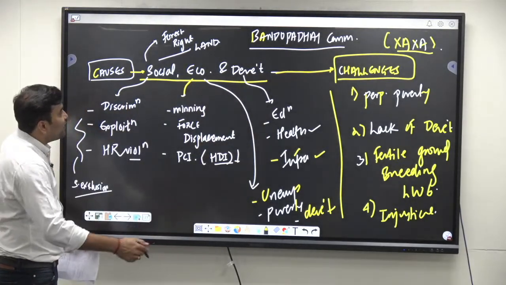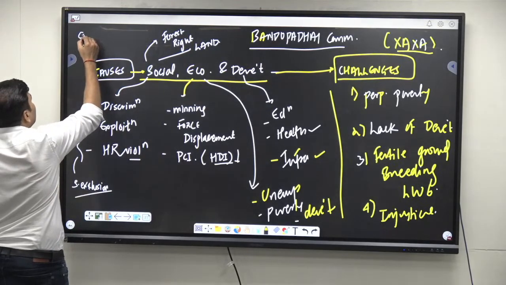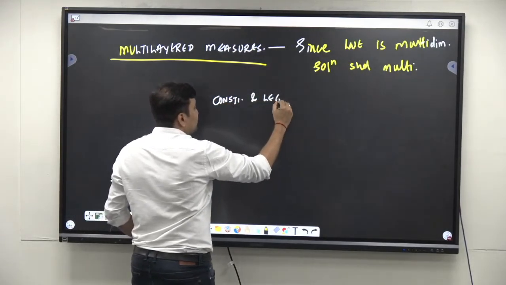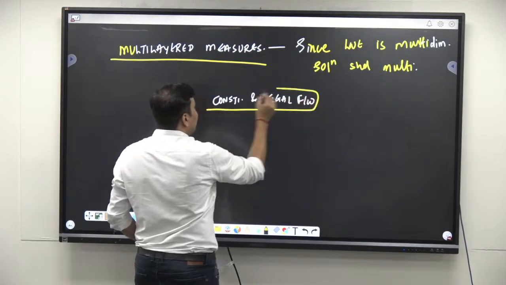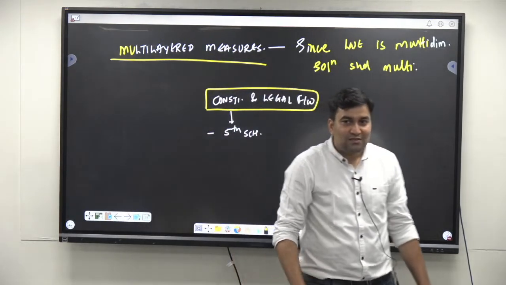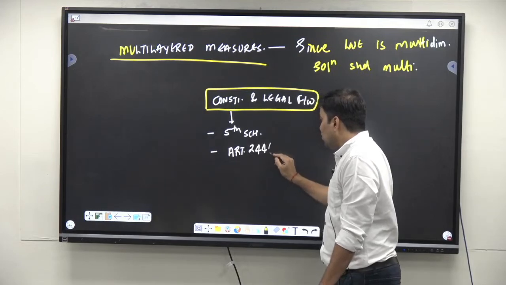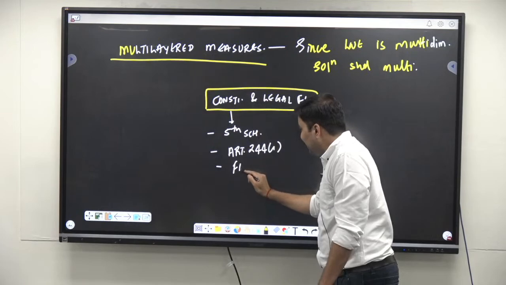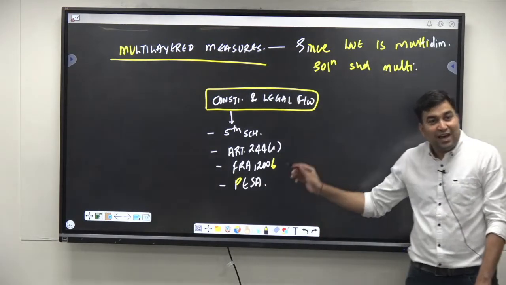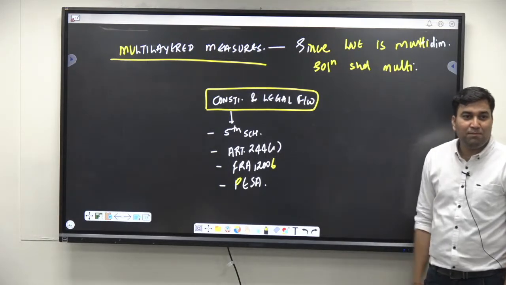If you want to understand the many causes in developmental and economic terms, if you look at certain laws, the constitutional and the legal framework, if you try to understand here, constitutional and legal framework. For example, the Fifth Schedule, which emphasizes the establishment of the Tribes Advisory Council. After that, the provisions mentioned under Article 244(1) of the Constitution. After that, if you consider the Forest Rights Act 2006, and the Panchayats Extension to Scheduled Areas Act 1996, all these provisions are very noble, but implementation is very poor. So the rights are not being implemented.